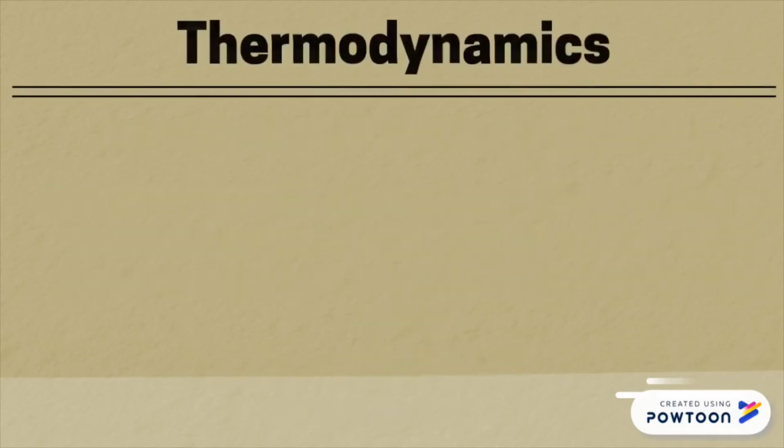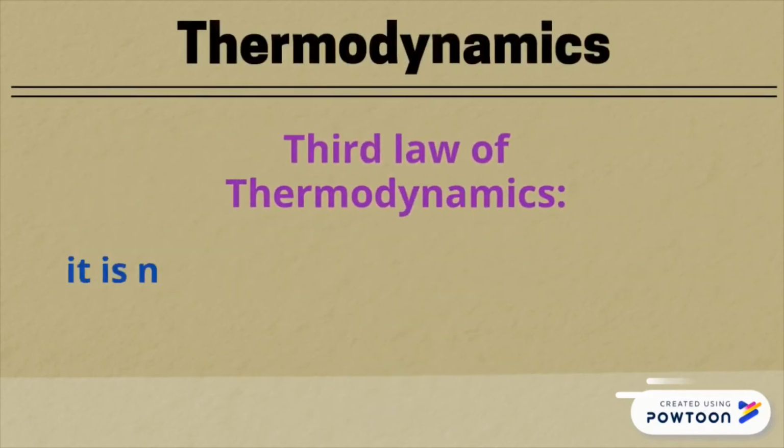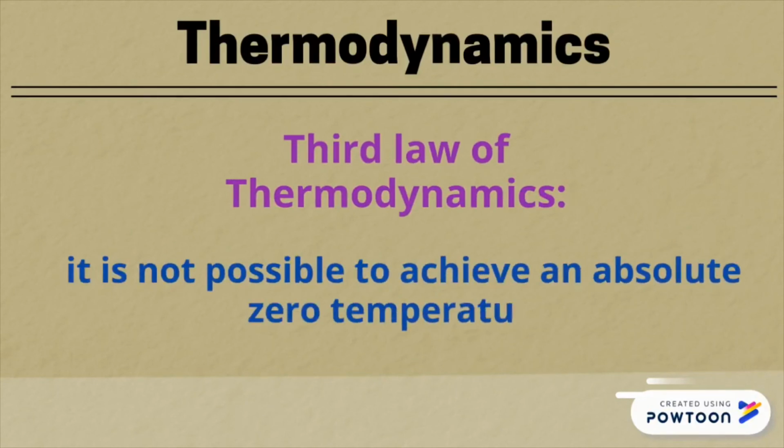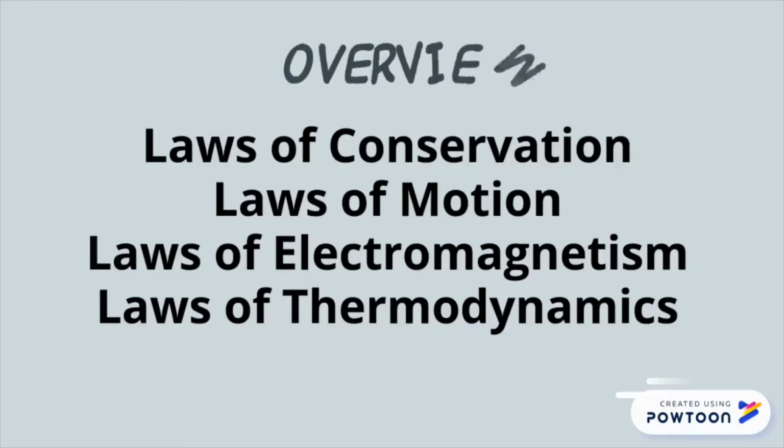The third law of thermodynamics expresses that it's not possible to achieve an absolute zero temperature. This wraps up the overview of the most important discoveries of classical physics until the 1890s. We will go more in depth into all these concepts in the coming videos.